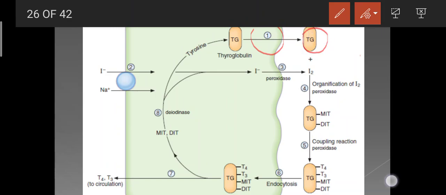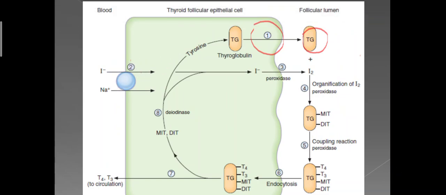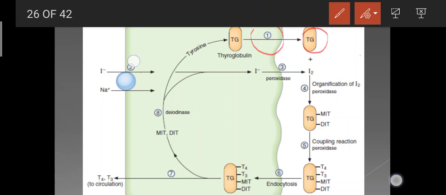Number two is the trapping of iodide ions into the cells by the sodium iodide cotransporter. These iodide ions are then secreted into the colloid. The third step is that the iodide ions are converted into nascent iodine by the enzyme peroxidase.